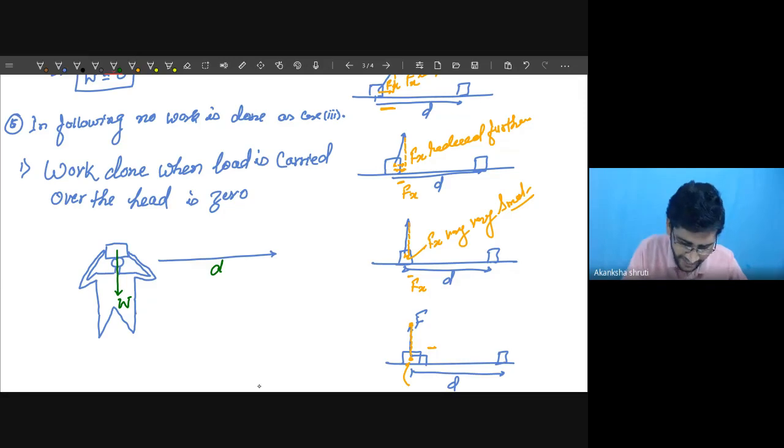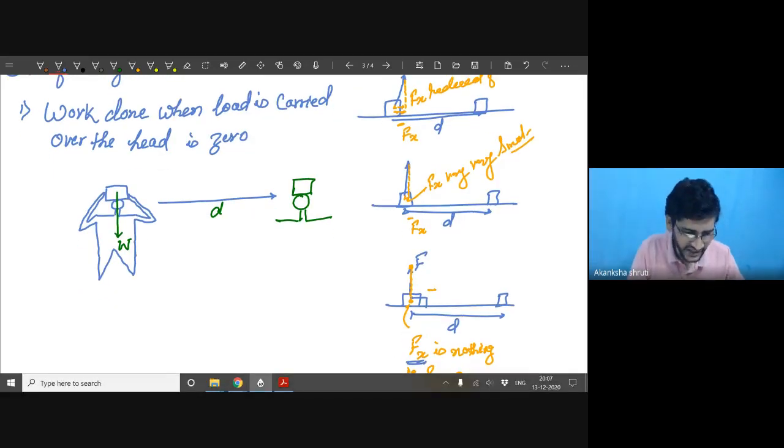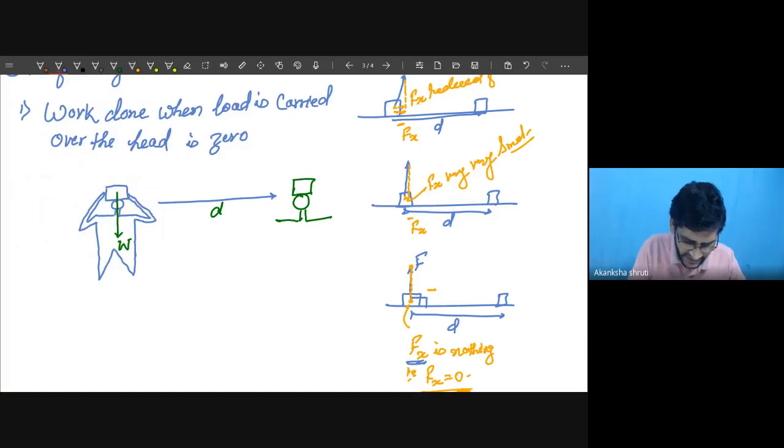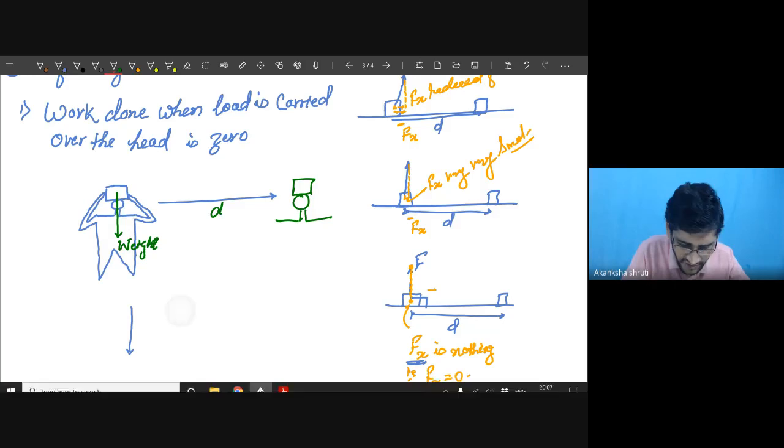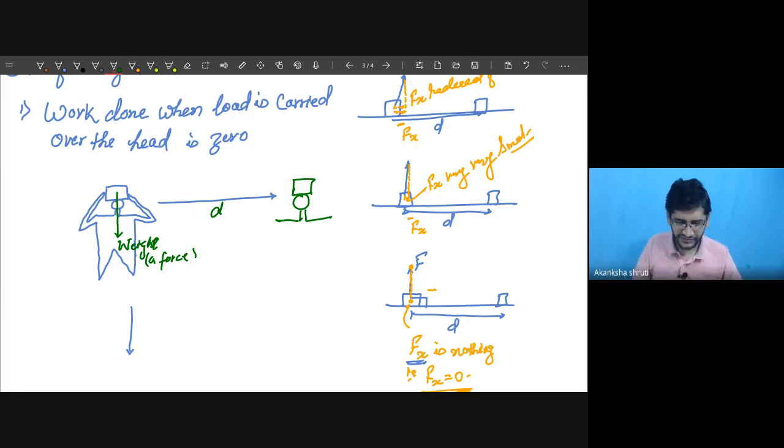Now this object has reached this position. This is the new position where the coolie is holding the same thing. So now what is the situation? The situation is exactly like the force is acting downward. The weight is also nothing but a force. This we have learned in our chapter on gravitation.